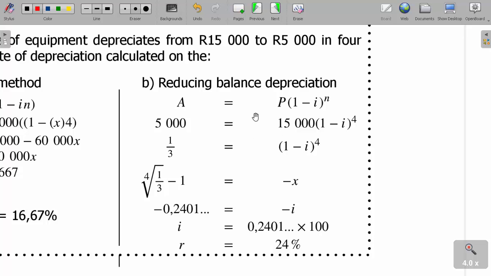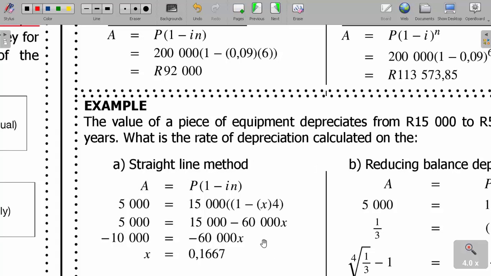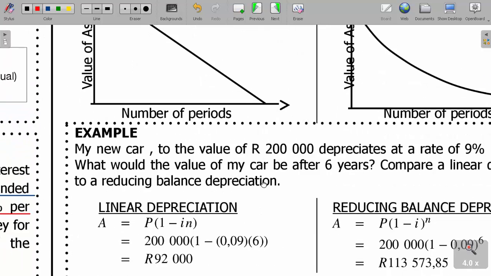Hope we are together. If we are not, what did we say? Pause the video and watch it again. Let us proceed.